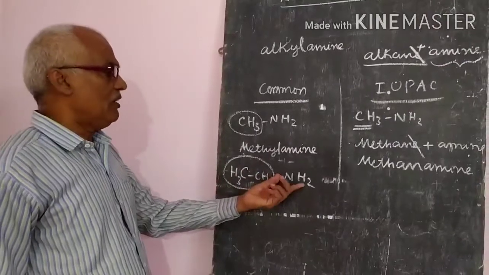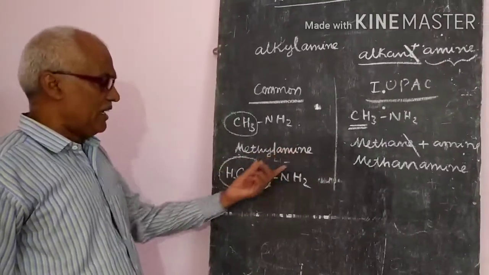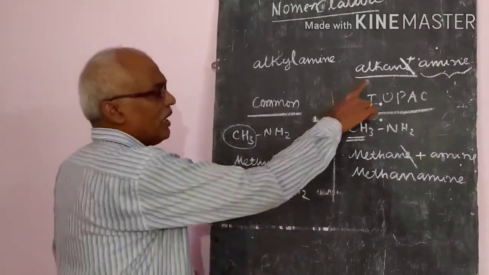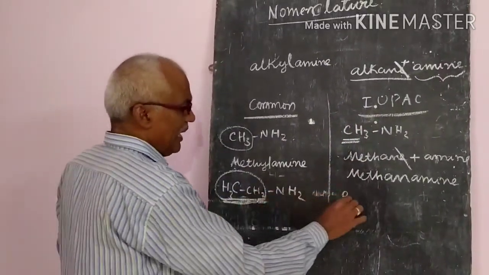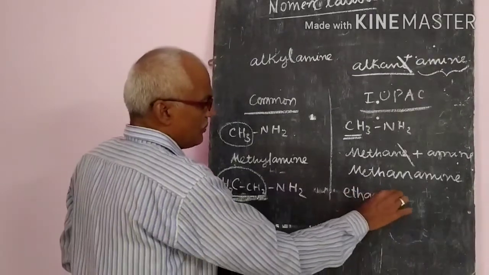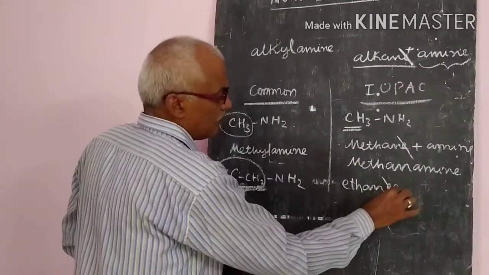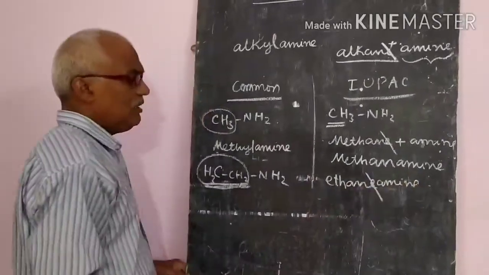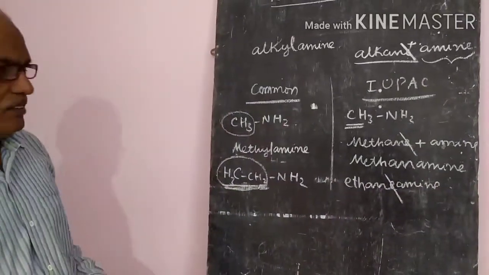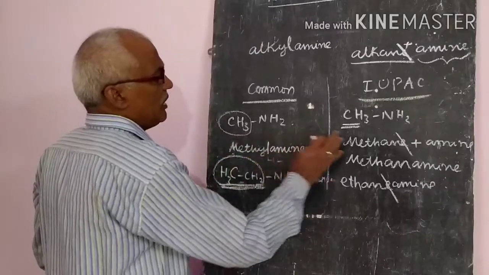So the name is ethylamine. But in the IUPAC name, the two carbon atom alkane is ethane, so from ethane, E will be replaced by amine. So the name will be ethanamine. So like this, the nomenclature will be given.